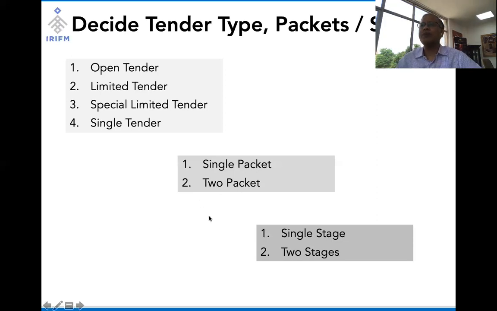In a two packet system, as we discussed in the previous session, the technical bid is submitted in a separate packet, and the financial bid is submitted in a separate packet. First, the technical bid is opened, and only for people who qualify on the technical criteria, their financial bids are opened. So if the work is more complicated, if the work is more complex, then we go with a two packet system, otherwise single packet system.